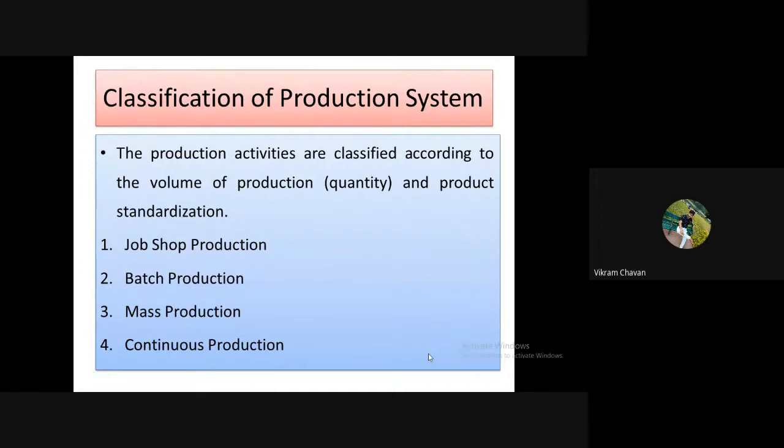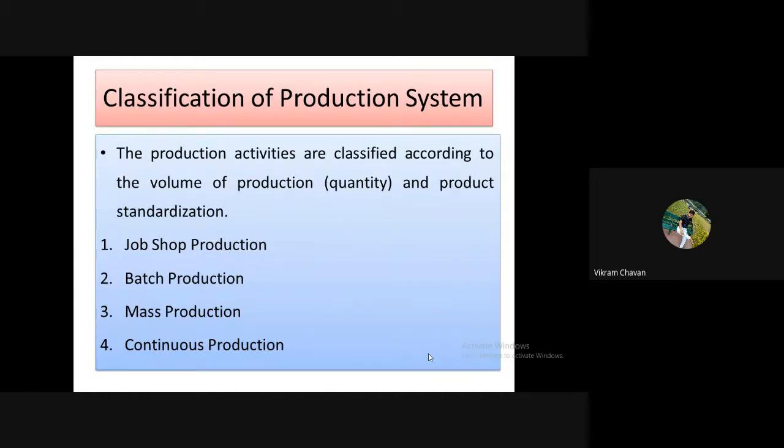These types of production, make to order, make to stock, and assemble to order, also impact the selection of a production system, which system we need to implement at a work location. So the selection of a production system comes from the type of production. It is largely dependent upon the volume of production.